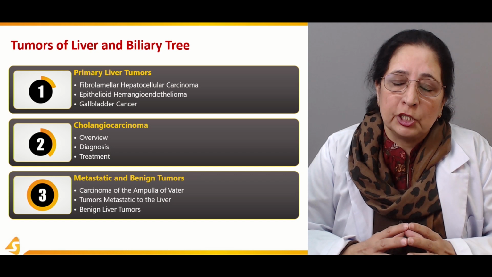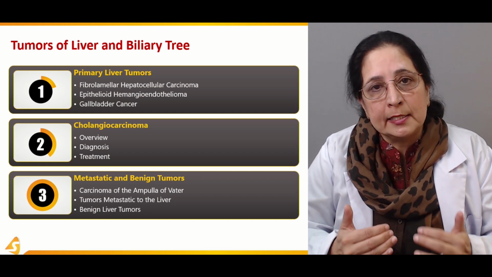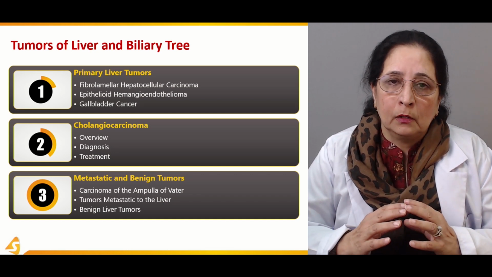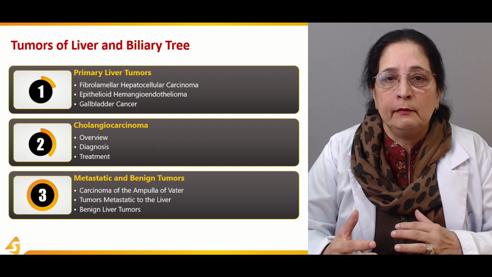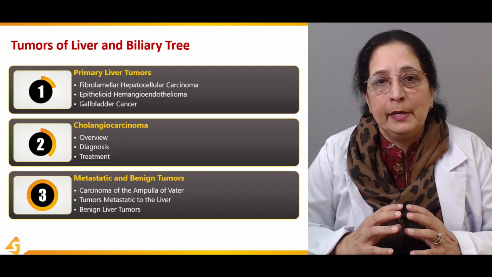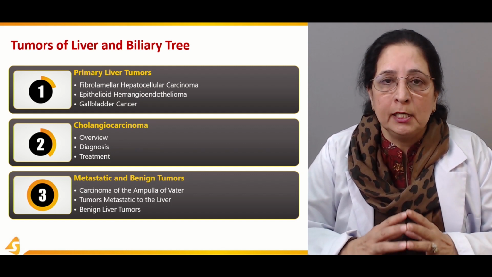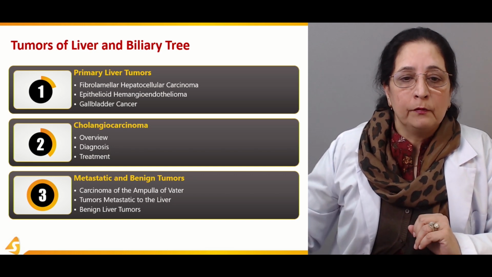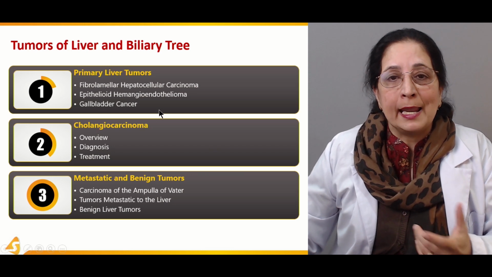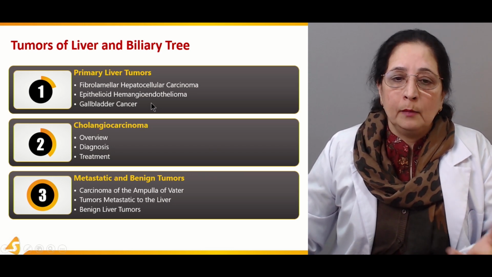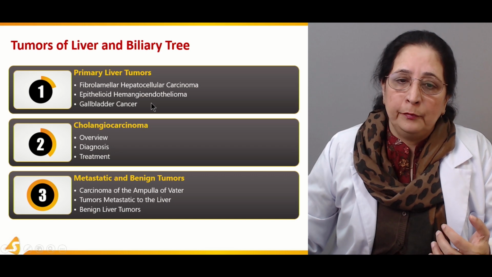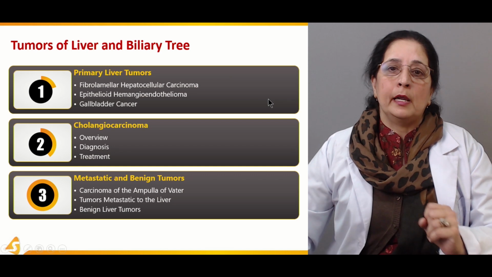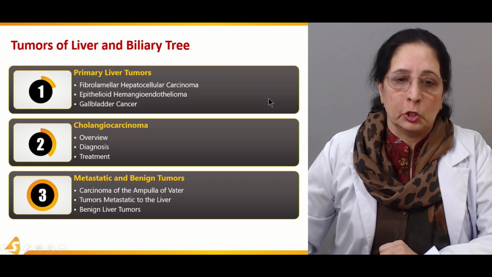Gallbladder is a pouch-like structure present below the liver. It is very commonly associated with liver disorders and with the biliary tract and biliary tree. The gallbladder is the structure for the storage of the bile. We will talk about gallbladder cancer, which has a poor prognosis. So survival with gallbladder cancer is not very good.